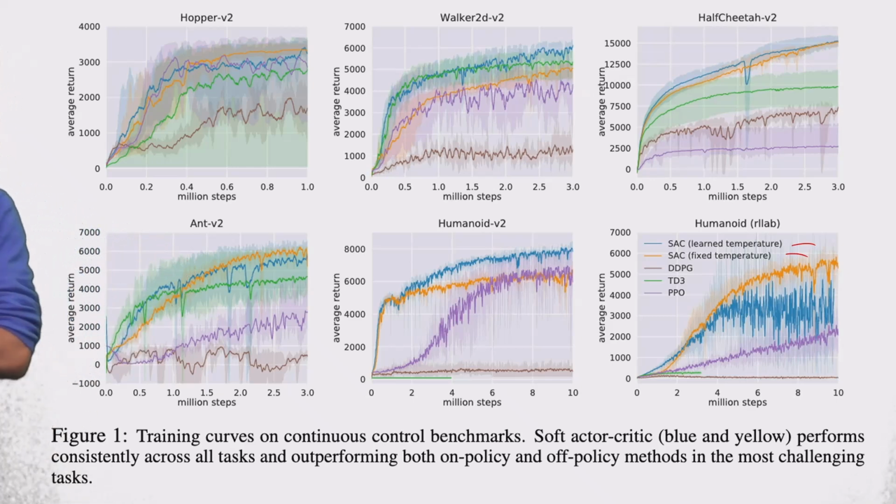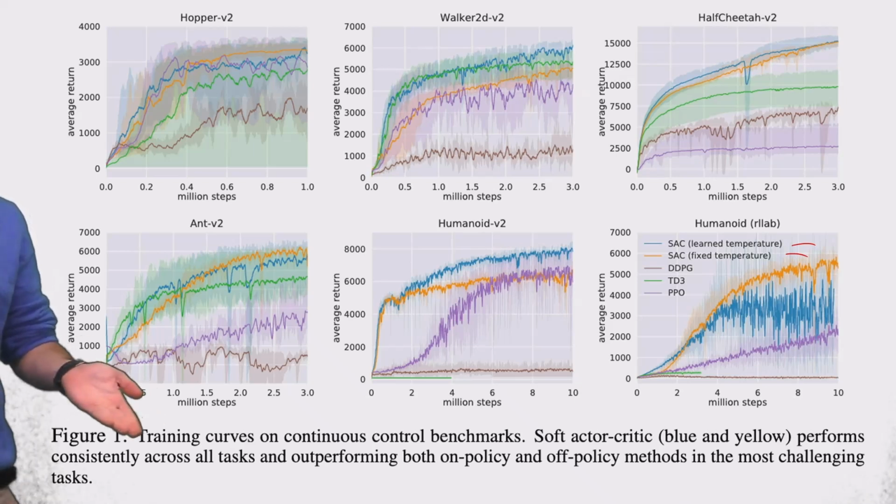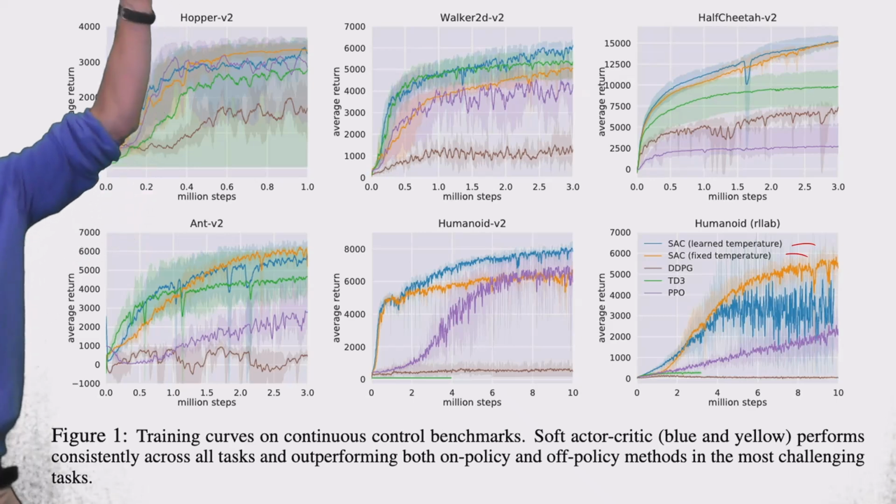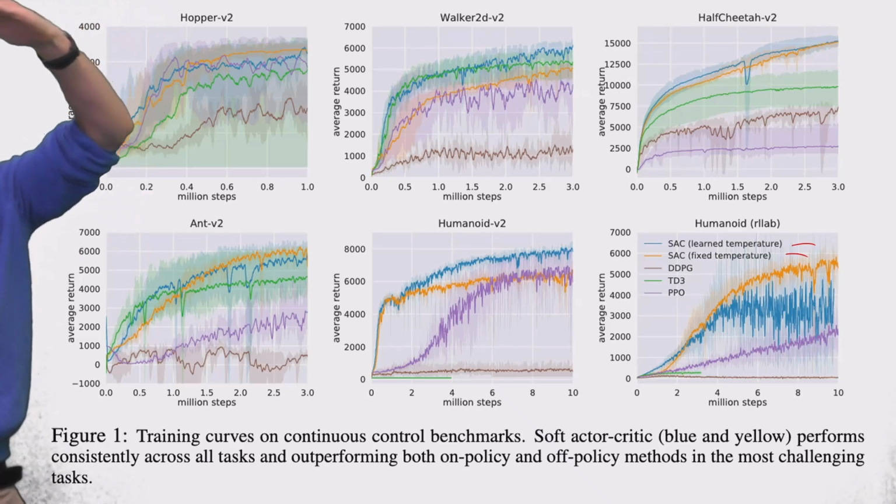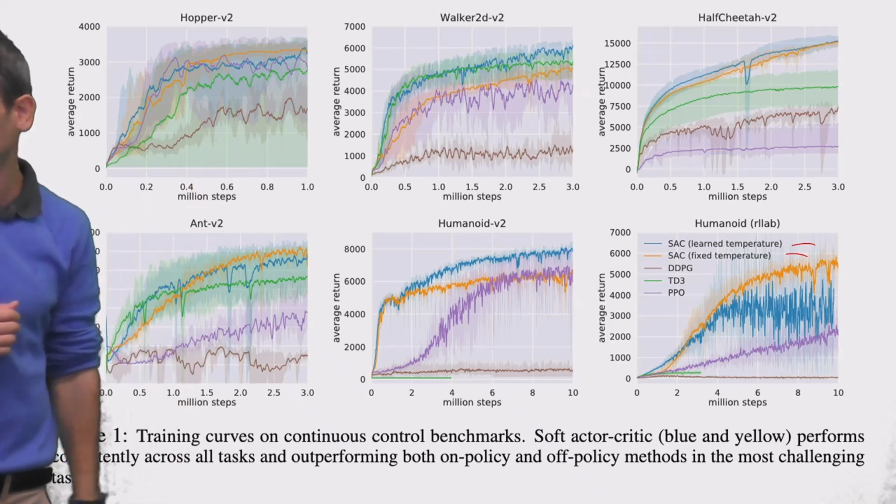The x-axis here is the number of training steps, where the y-axis is the average return, the performance. So of course we want our algorithm to learn as fast as possible, shoot up as quickly as possible, and reach the highest performance possible, right? Asymptotic performance.